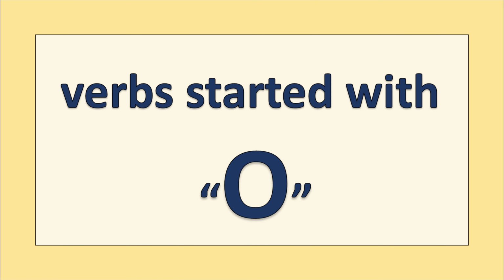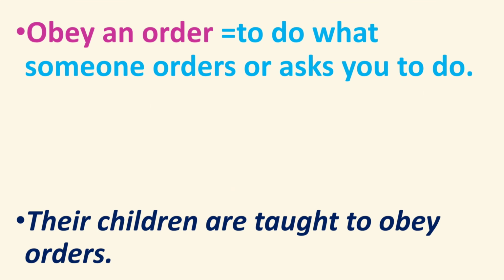The second part is collocations start with the letter O. Obey an order. The meaning is to do what someone orders or asks you to do. For example, their children are taught to obey orders.